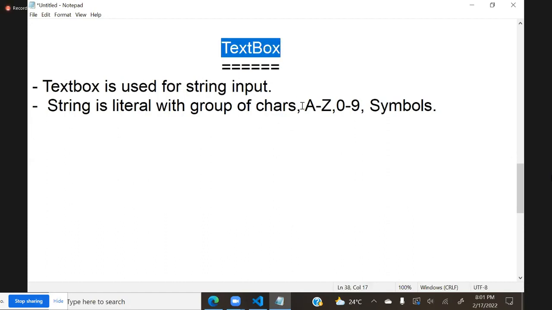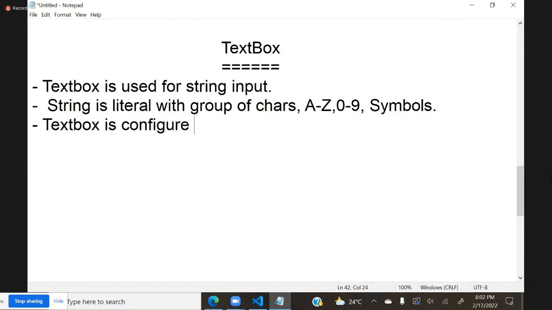And how to design a text box? A text box is designed by using input type as text. So actually, one more clarity you should have. Remember, in HTML, input is an element.